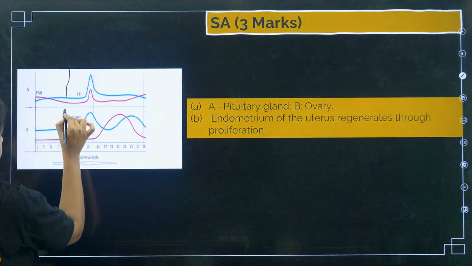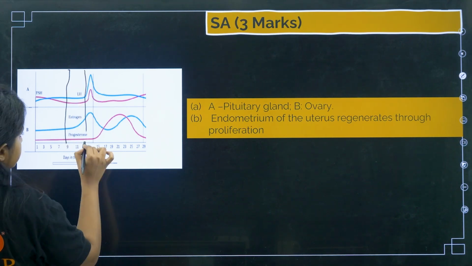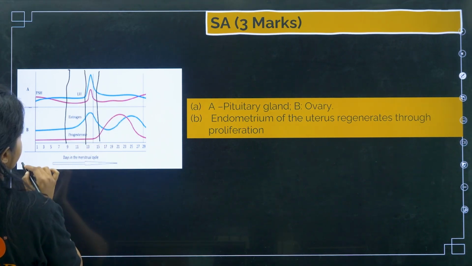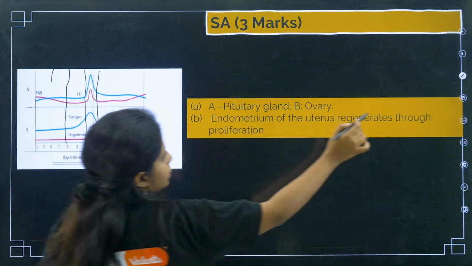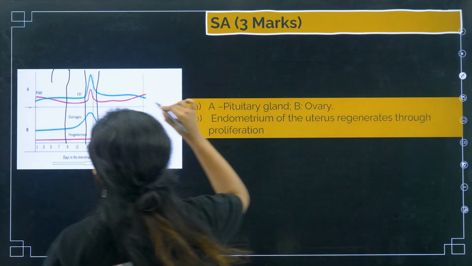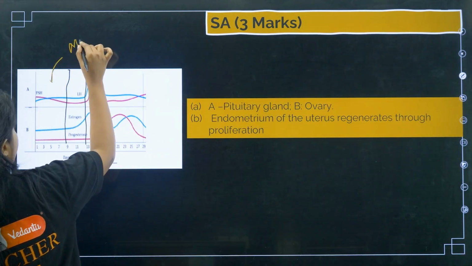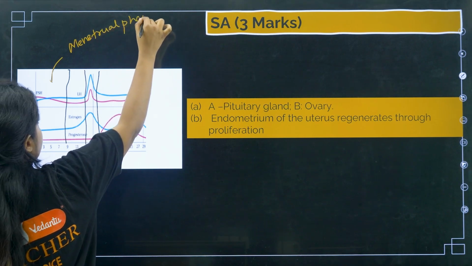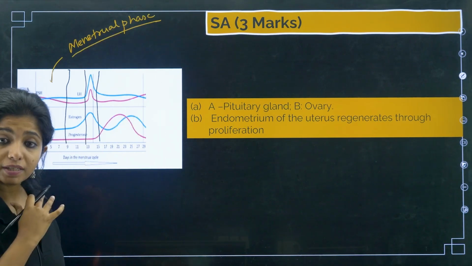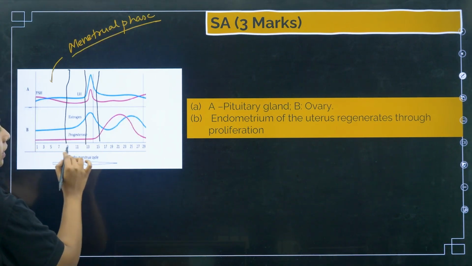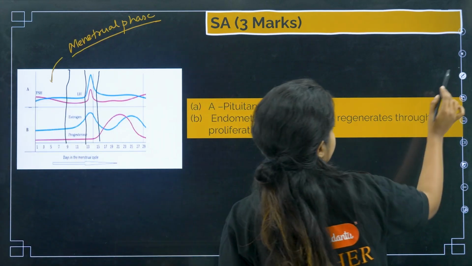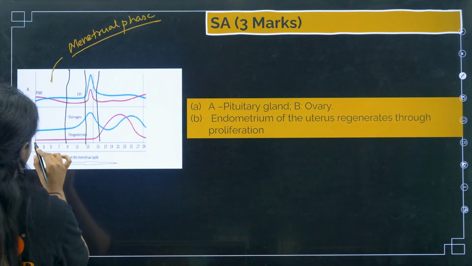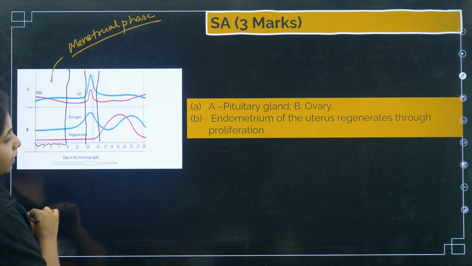Listen to me carefully. This phase that you see is known as the menstrual phase, where what is happening? The endometrium is getting shed down. The endometrium layer will be getting shed down. So I am marking the shedding over here until this particular point.